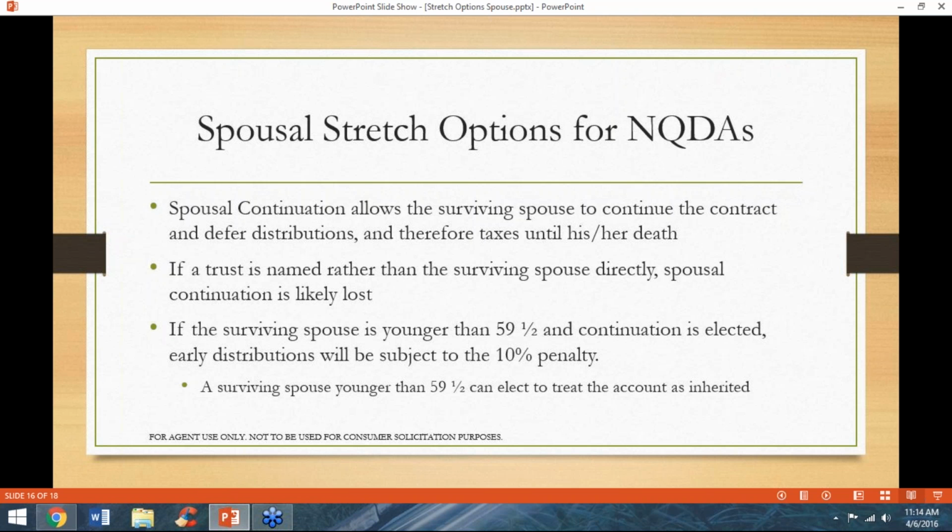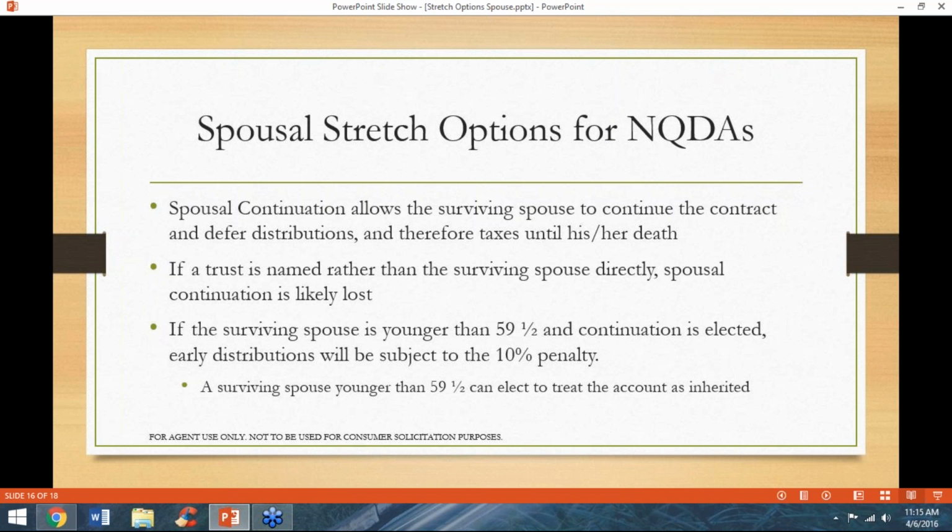We're going to change gears a little bit and talk about non-qualified deferred annuities for a few minutes. Generally, if a surviving spouse is named as beneficiary, that surviving spouse has the ability to choose spousal continuation of the contract. This allows the surviving spouse to delay distributions and therefore the taxes associated with those distributions until his or her death.